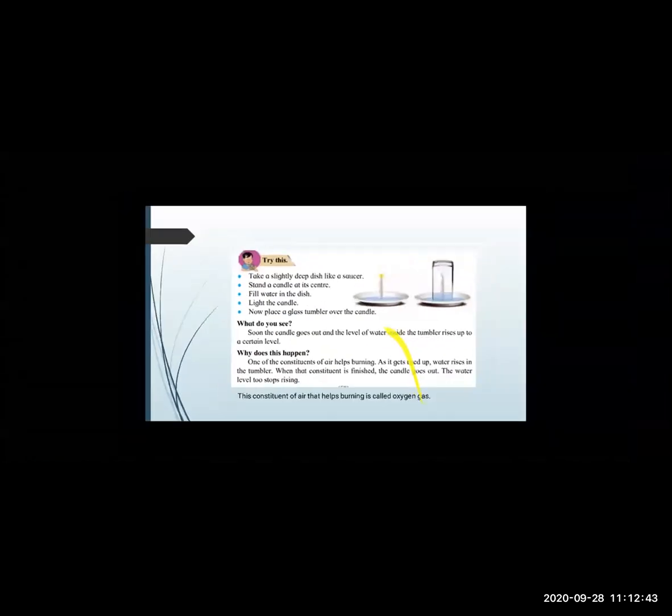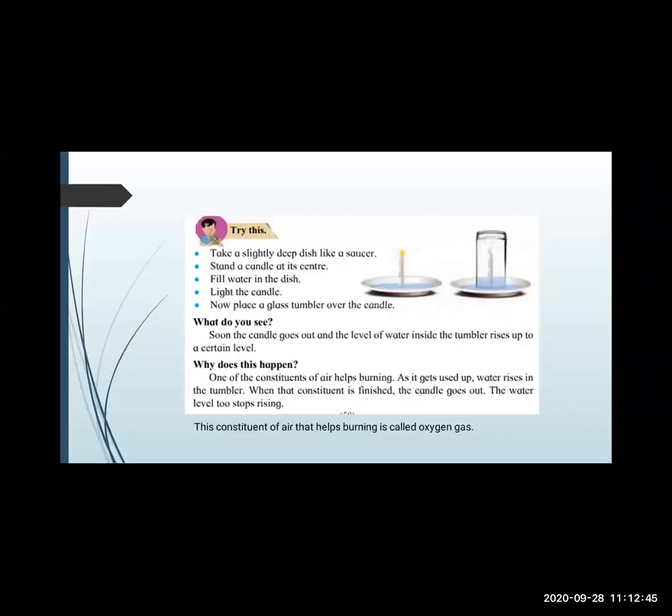Okay. This constituent of air that helps burning is called oxygen gas. What is this called? Oxygen gas. This is called oxygen gas. Okay, now where do we get oxygen? Wherever there is air.